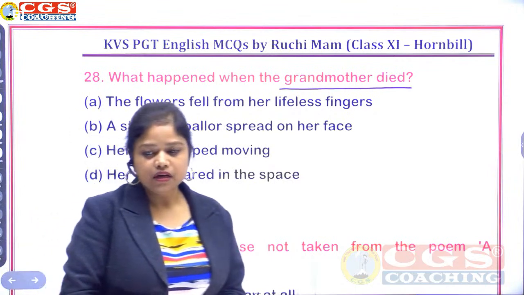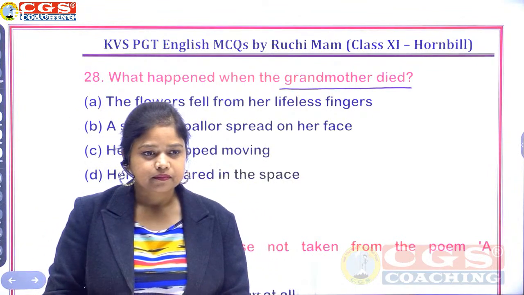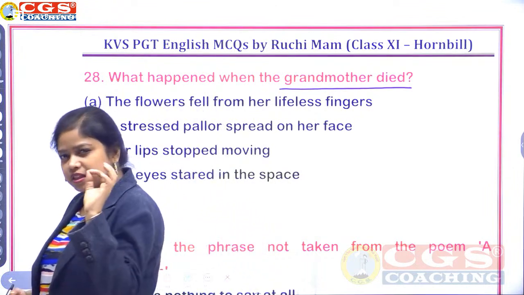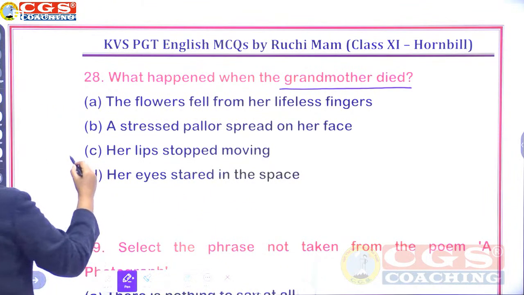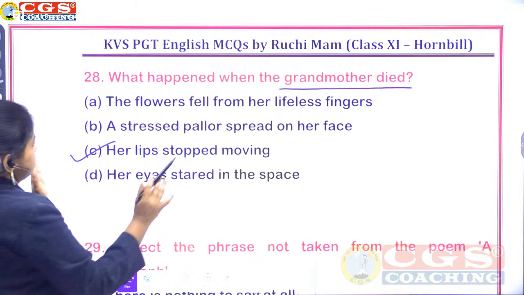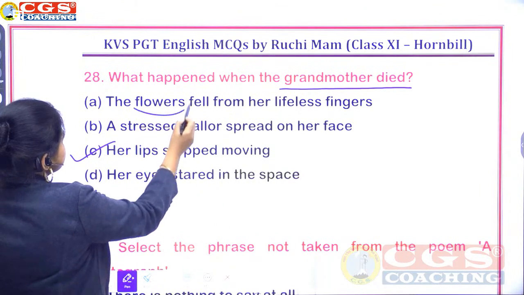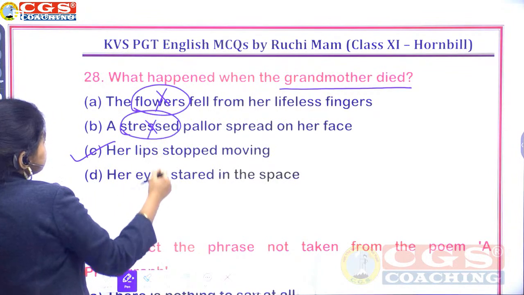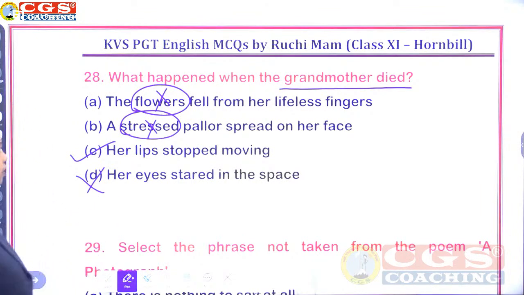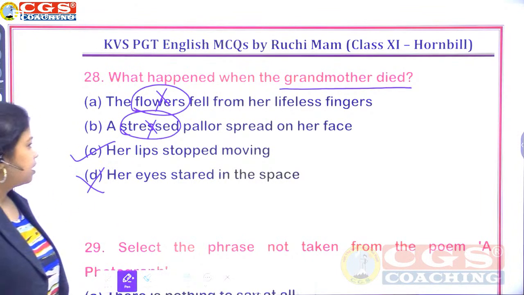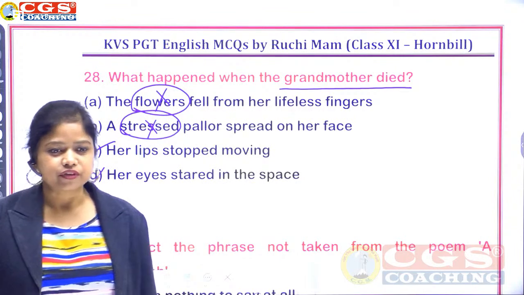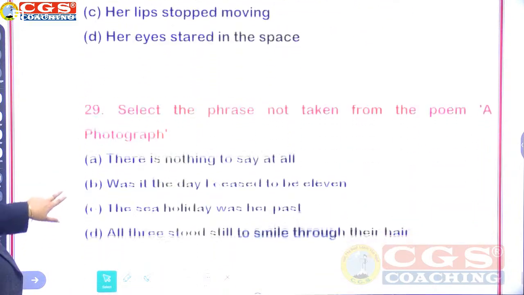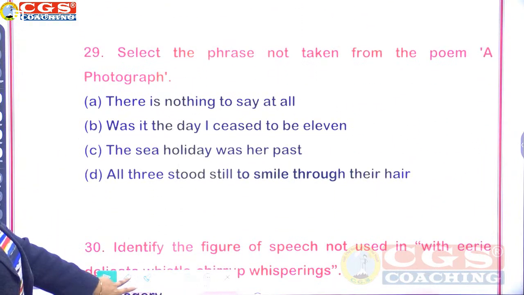For question number 28, what seems the right answer? C is correct. In all the other sentences there is a slight change, so this is your properly correct statement. Now this is wrong, not flowers, and this is wrong, not stressed, and this is altogether not there. So right answer is her lips stopped moving. C, correct.